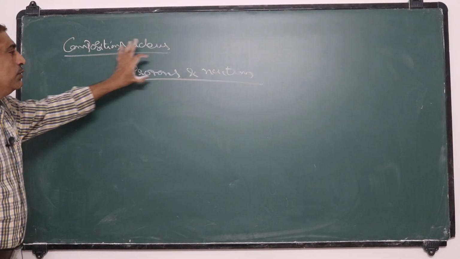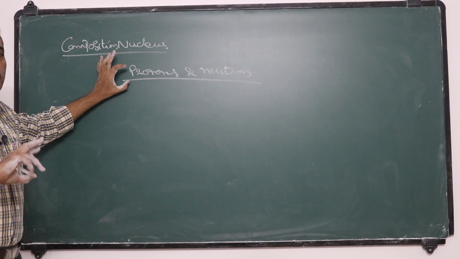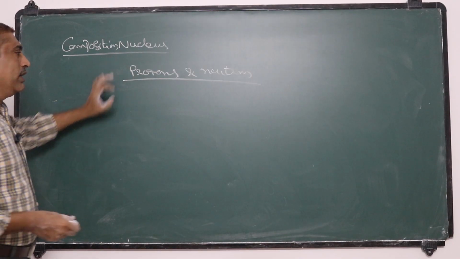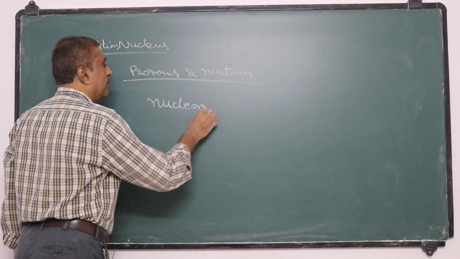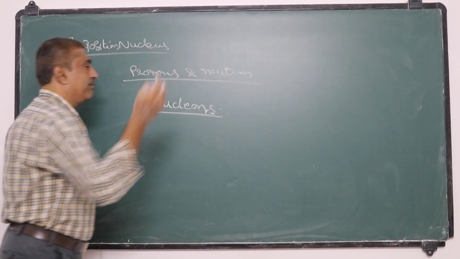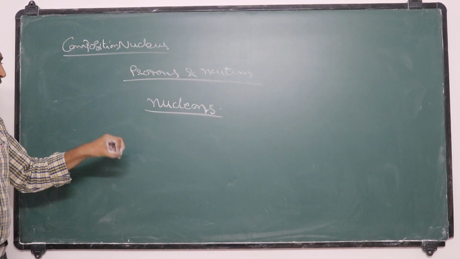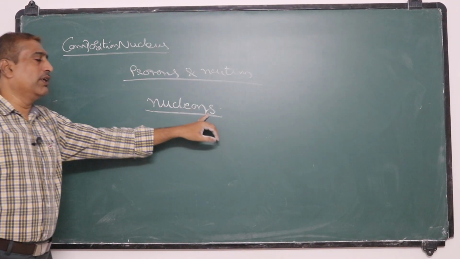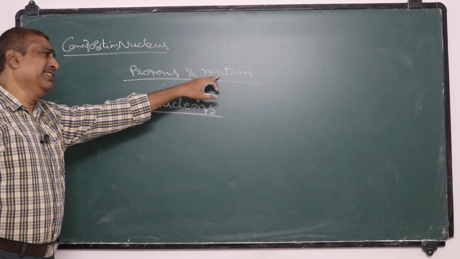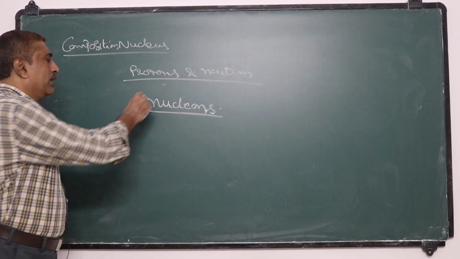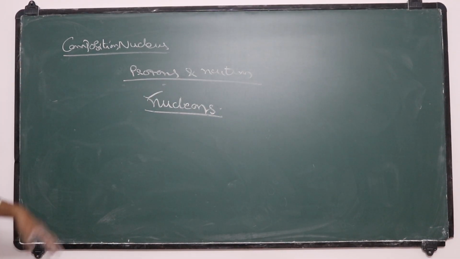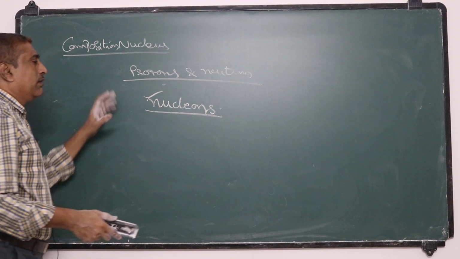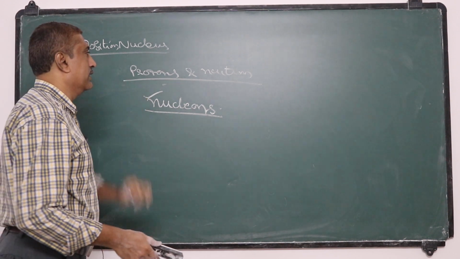These two particles are collectively called nucleons. The particles which are inside the nucleus are called nucleons. So protons and neutrons both are called nucleons. Okay. So nucleon means either a proton or a neutron, but both are called nucleons.